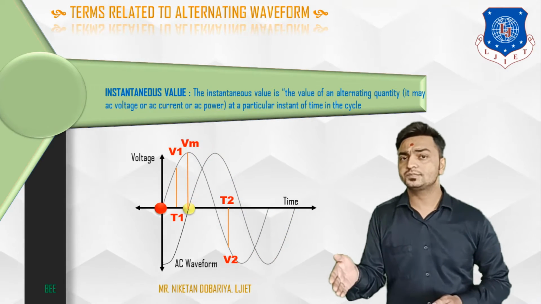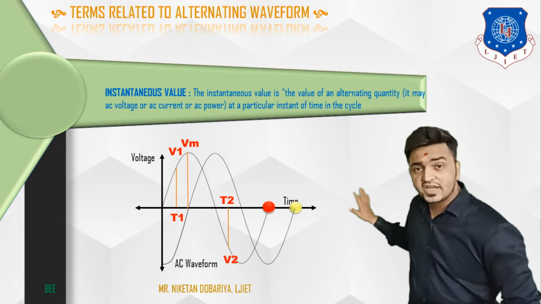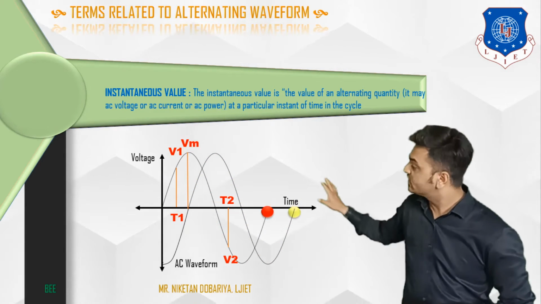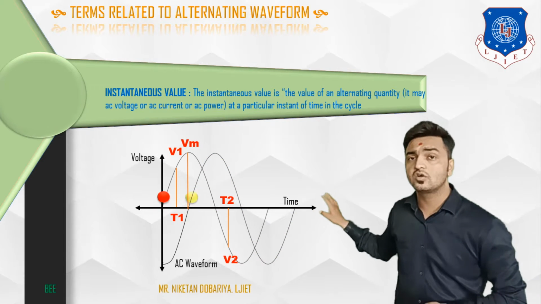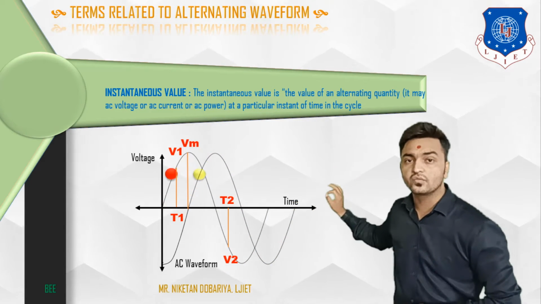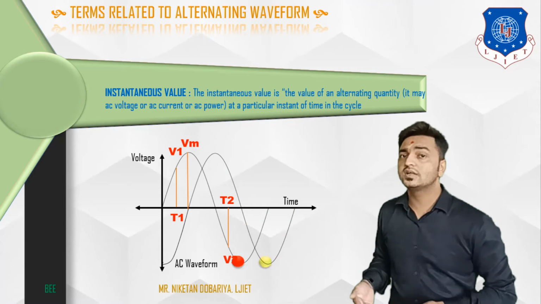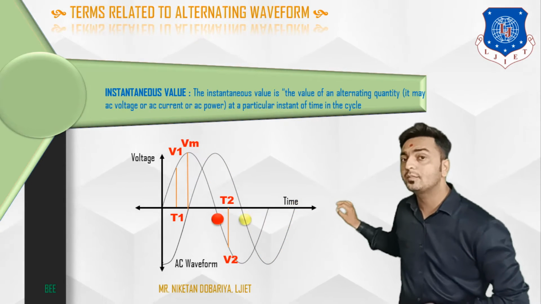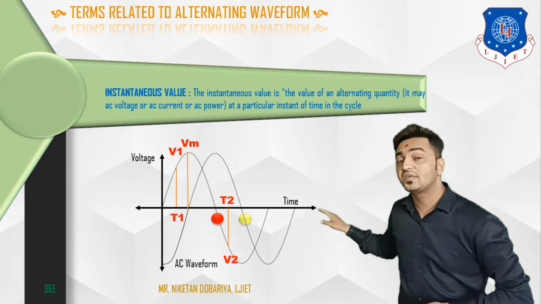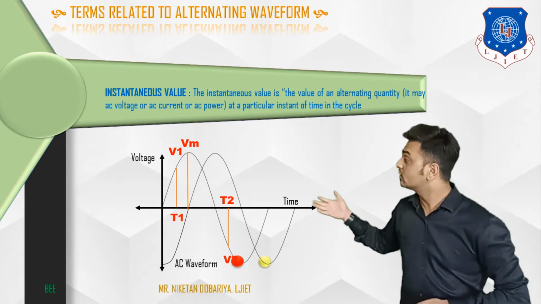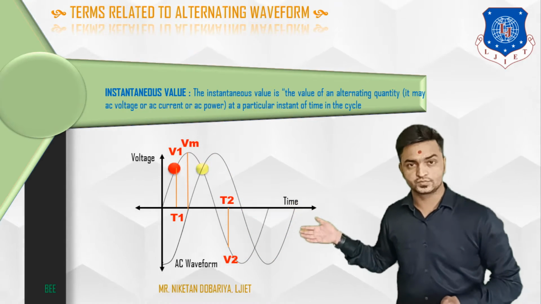Let me repeat it again. Based on this waveform, we can say that the instantaneous value of the first waveform, with red colored dots, at time t1 is v1, which is mentioned over here. Similarly, if we define the instantaneous value of this waveform at time t2, that is defined by the value v2. So this is called instantaneous value.